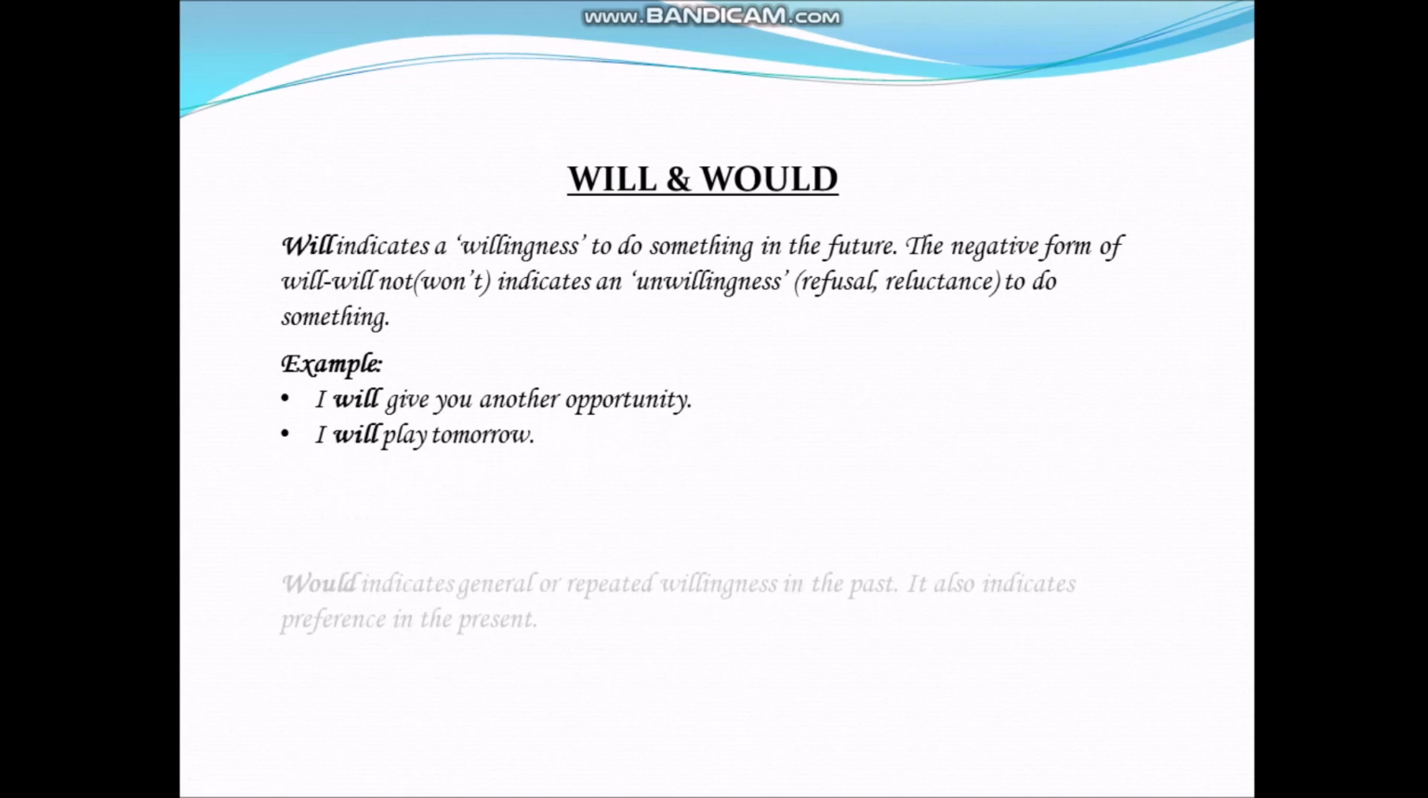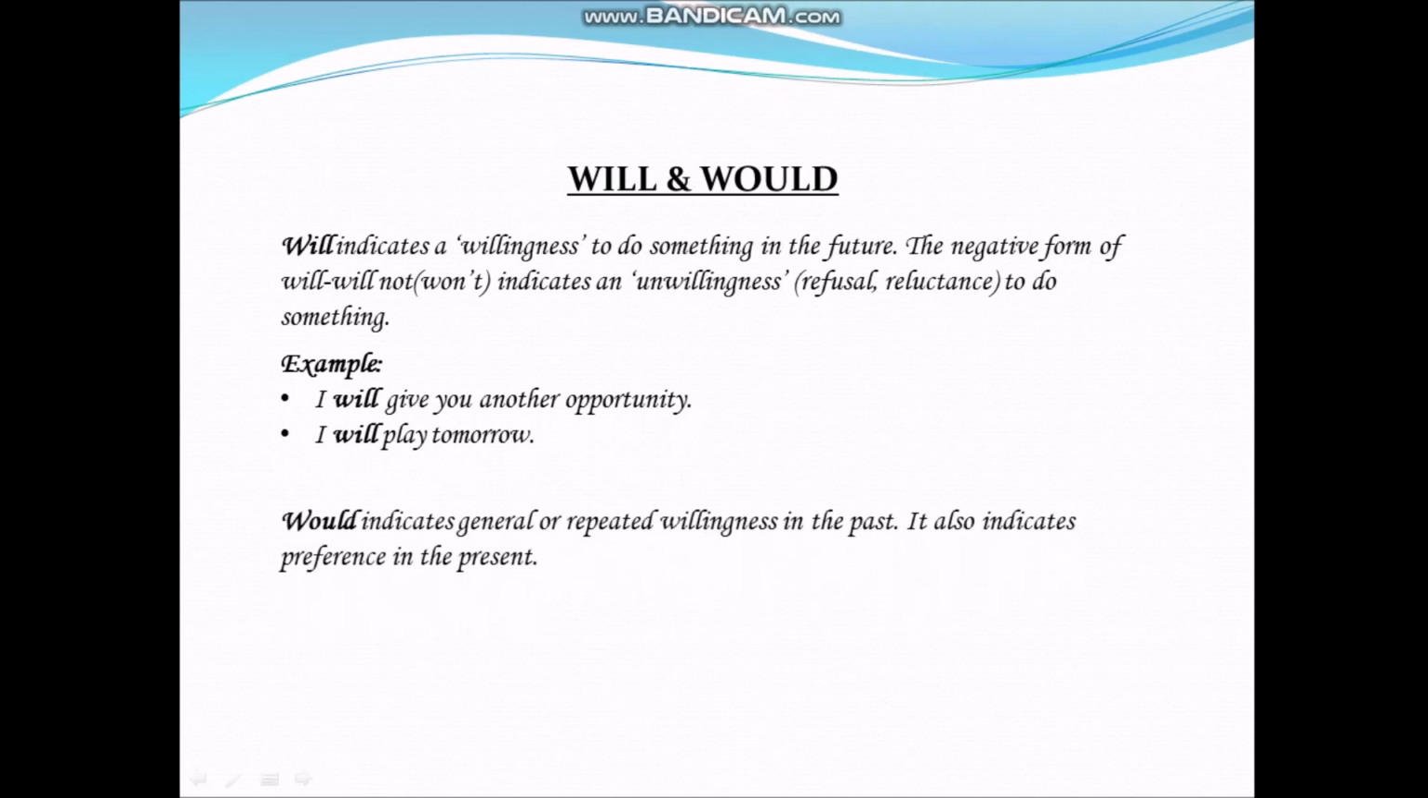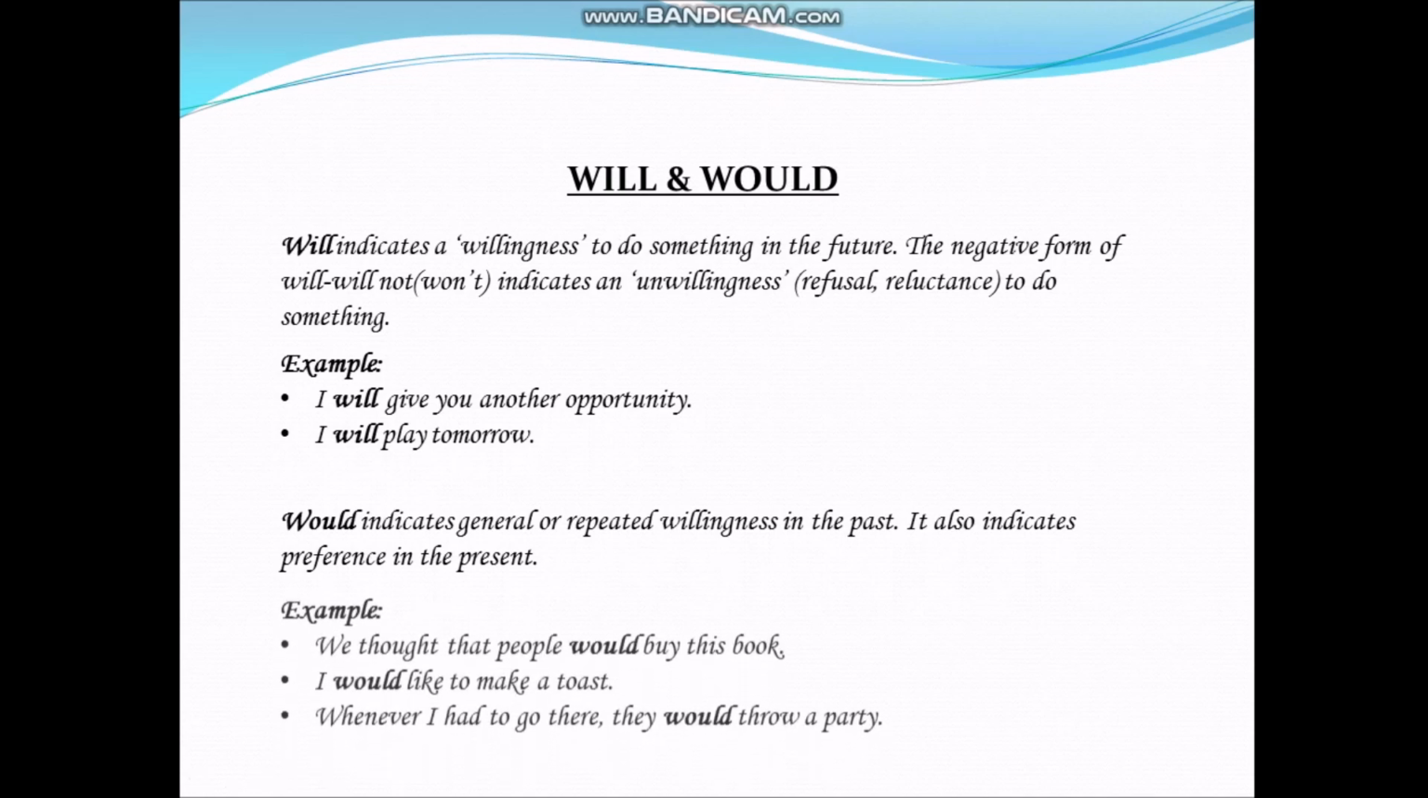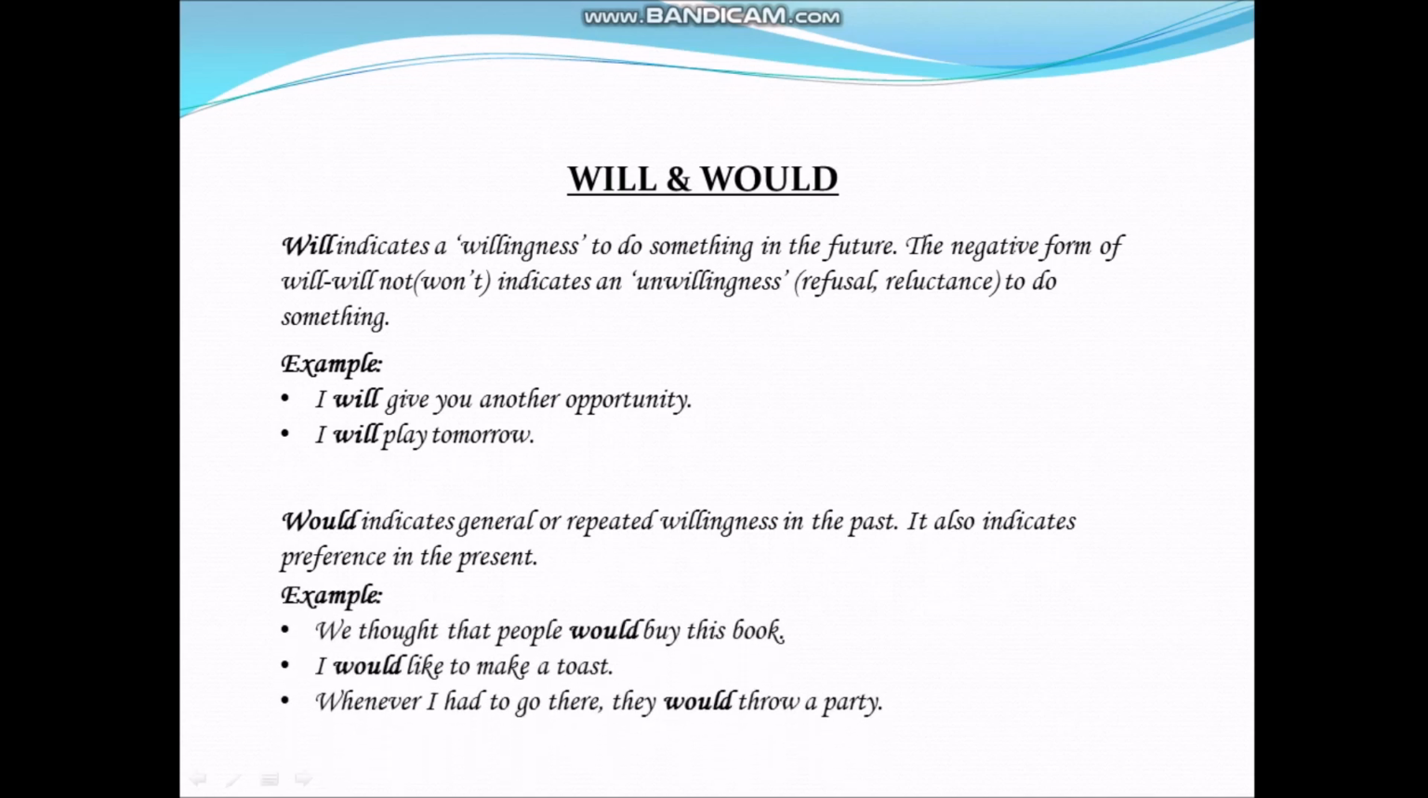Would indicates general or repeated willingness. It also indicates preferences in the past. For example, we thought that people would buy this book. I would like to make a toast. Whenever I had to go there, they would throw a party. In the first sentence, for buying a book, it is used as a preference. In the second one, it is used as a willingness. And in the last statement, it is used as a past tense.